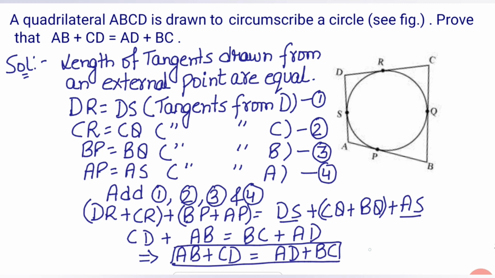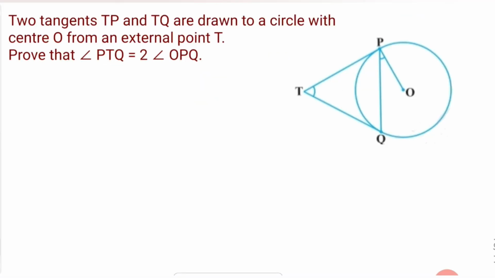So hence proved. Now the last question is: two tangents TP and TQ are drawn to a circle with center O from an external point T. Prove that angle PTQ is equal to twice angle OPQ. Now let angle PTQ equal theta. I have assumed it to be theta.